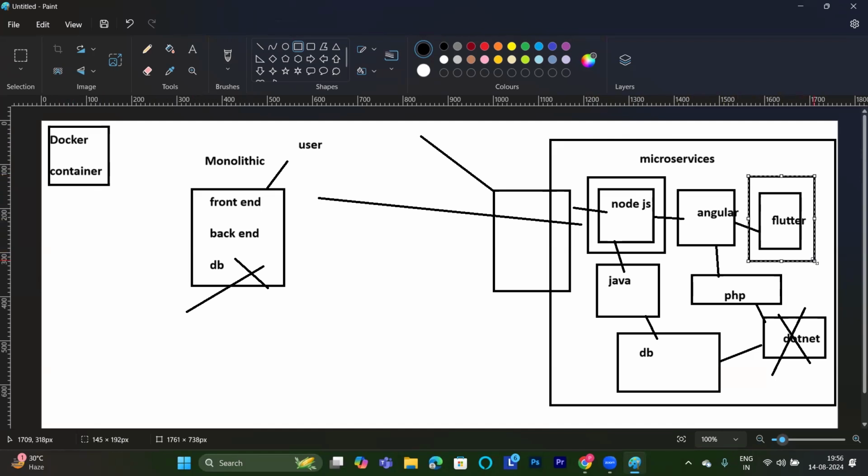Container is creating one complete package of what? Source code, library, and dependencies. A complete package of source code, library, and dependencies, and putting this into a separate environment to run. Providing a separate environment. What is microservices doing? Microservices is doing the same. So containerizing these microservices is very, very easy.